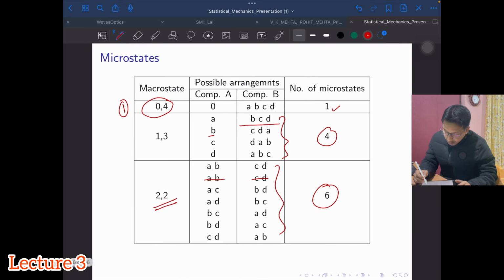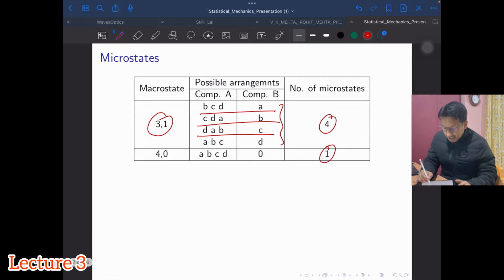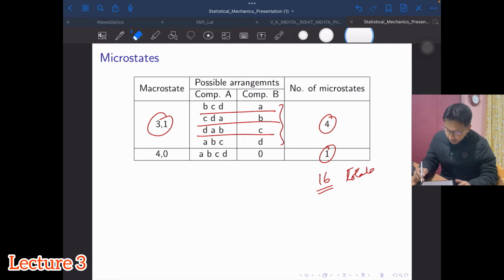And then here 1 plus 4 is 5, 11 plus 5 is 16 total microstates we have got. Okay, total microstates.